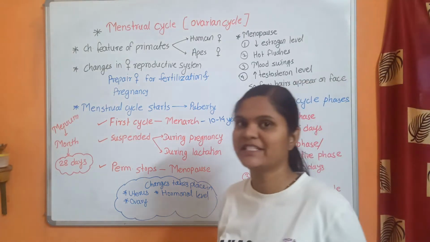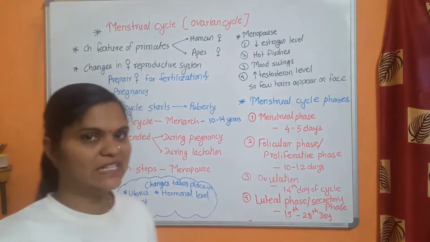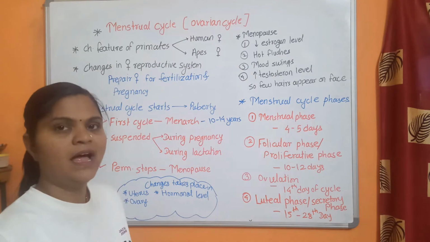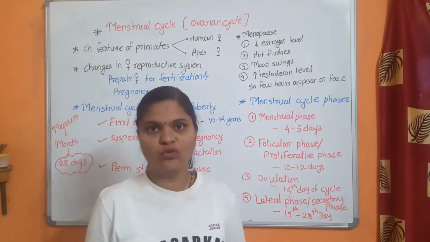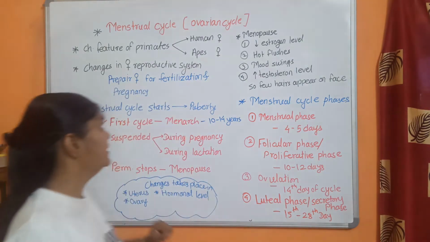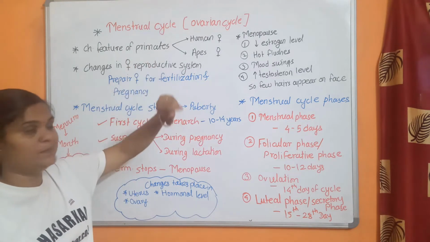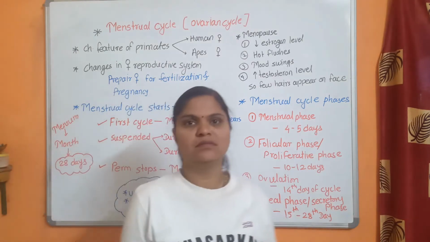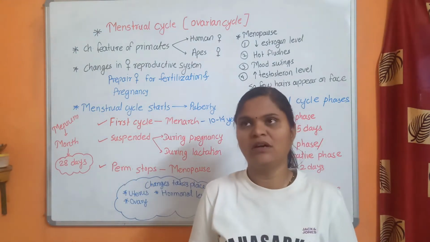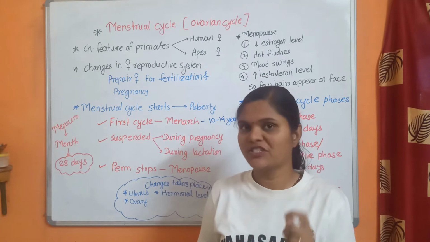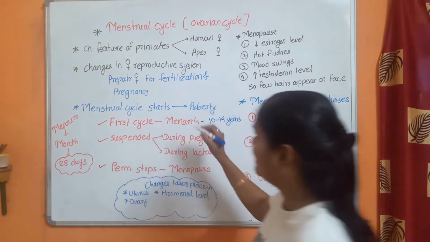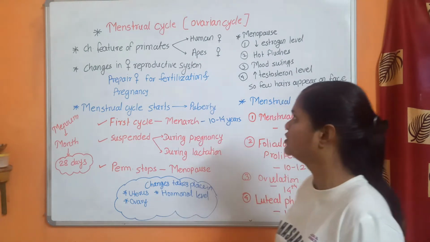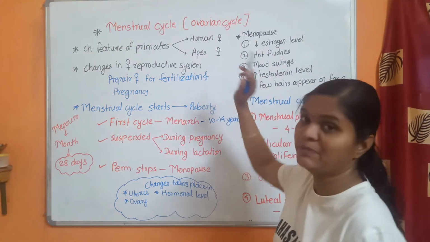In this part, we discuss the menstrual cycle. The menstrual cycle, also called the ovarian cycle, is a characteristic feature of mammals, especially humans and apes. Other than humans and apes, mammals show the oestrus cycle. So the menstrual cycle takes place in primates like humans and apes.